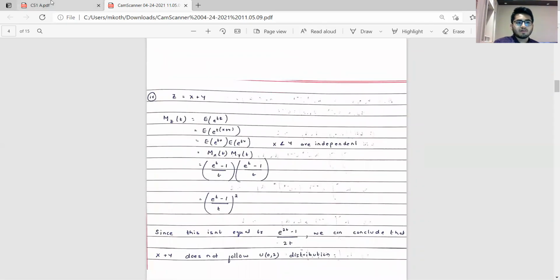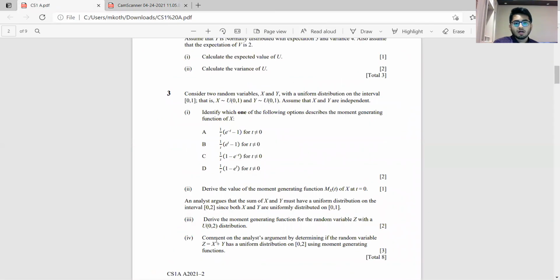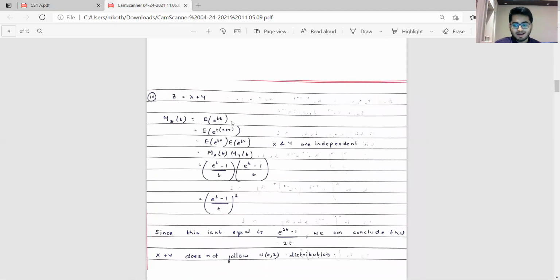Part 4 asks us to comment on the argument that Z, if we express it as X plus Y, also has a uniform distribution on (0, 2). We would see that this is incorrect. Adding two independent uniform distributions does not result in a uniform distribution with parameters being added.